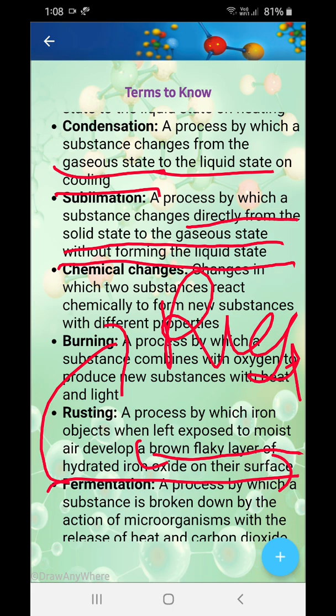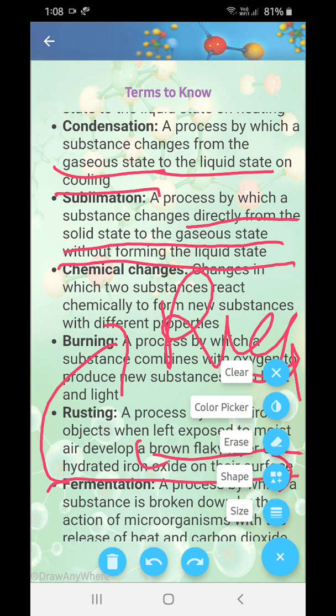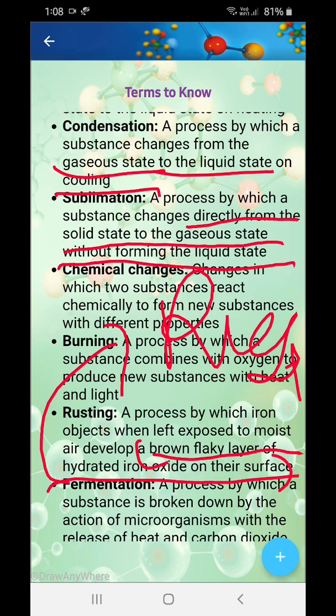Now fermentation is the process by which substances are broken down by the action of microorganisms, which release heat and carbon dioxide. Okay. Now microorganisms are always there in food. They find sugars to be eaten to make energy in their body. So they are obviously present in cakes. Okay. And sugar is put over there for them to eat.